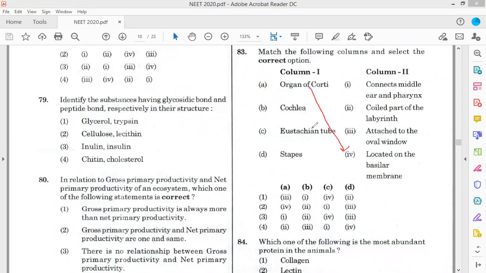Organ of Corti. So its answer is 2. B2, C1 and D3. Eustachian tube connects the middle ear and pharynx.